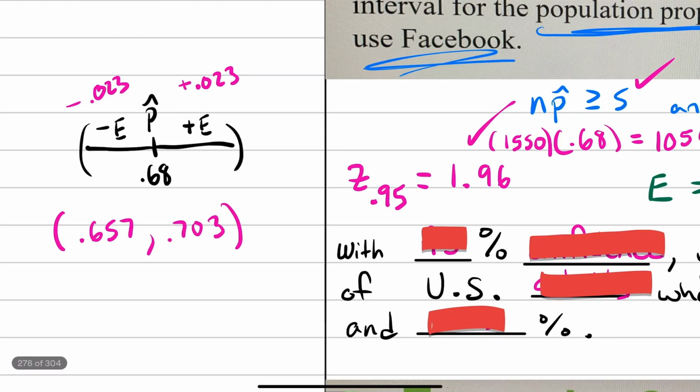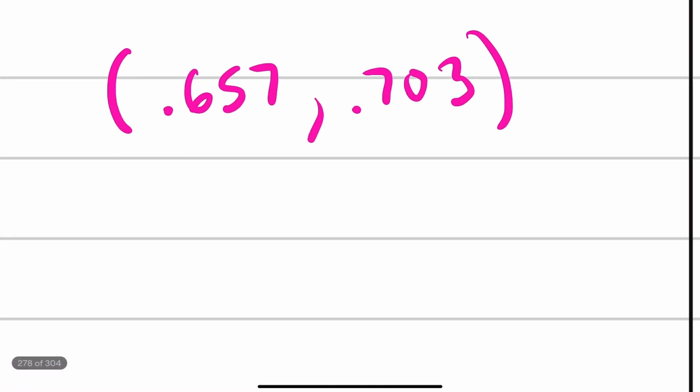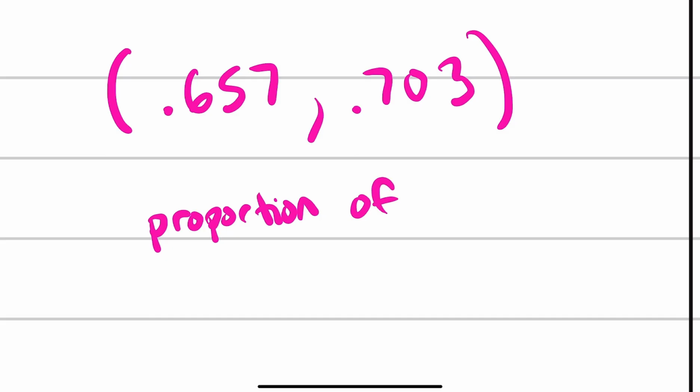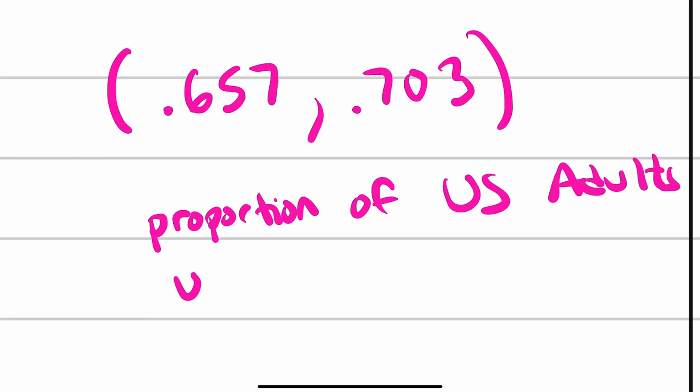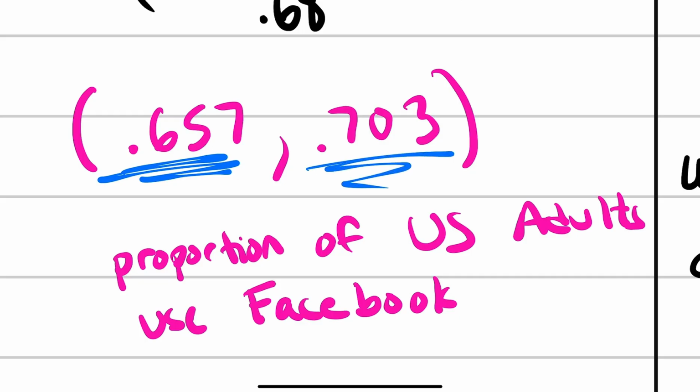So what we can say now is that the proportion of US adults that use Facebook is between like 65.7% and 70%. That's what we just figured out.